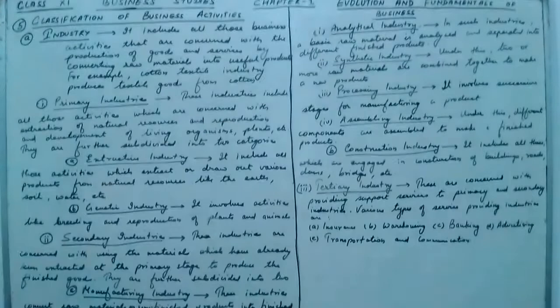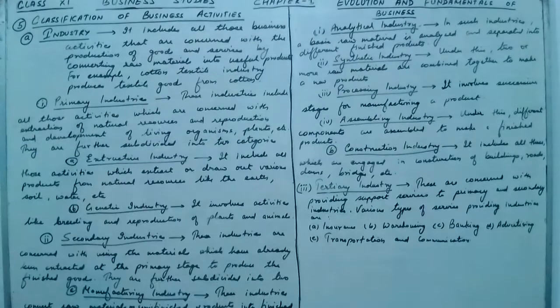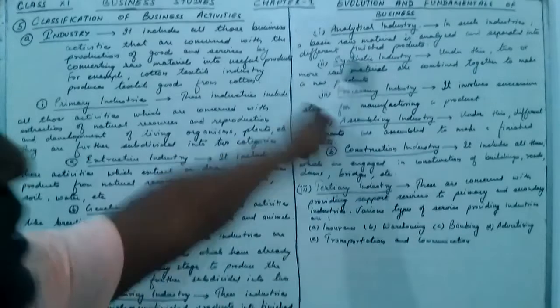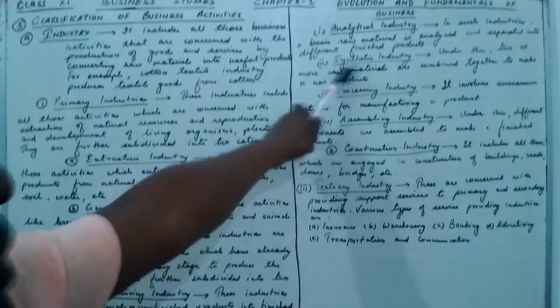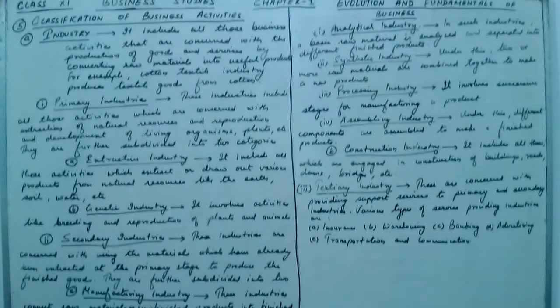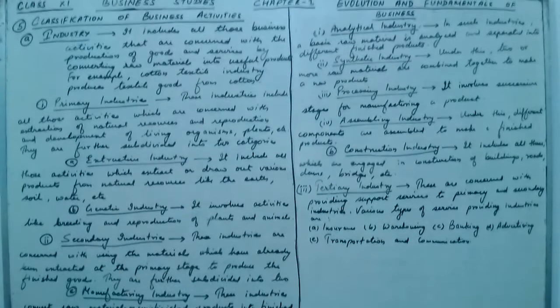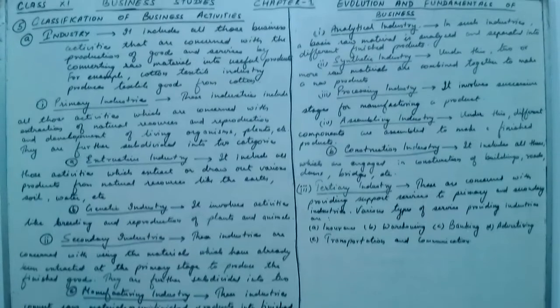Now analytical industry. In such industry, a basic raw material is analyzed and separated into different finished goods. Now synthetic industry. Under this, two or more raw materials are combined together to make a new product. Now third is processing industry. It involves successive stages for manufacturing a product.